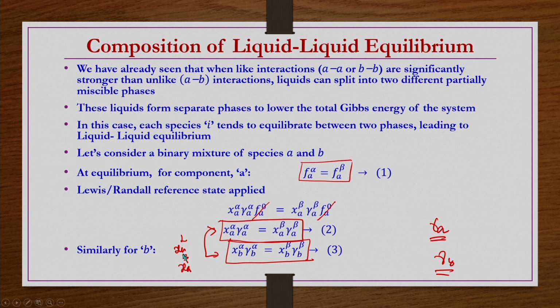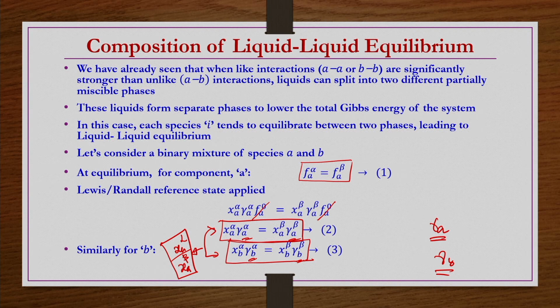If xA alpha is known, then xB alpha is also known, because 1 minus xA alpha is nothing but xB alpha. Similarly, if xA beta is known, then xB beta is also known, because xB beta is 1 minus xA beta. So, if you have the information about gamma A alpha, gamma B alpha, gamma A beta, gamma B beta, then you can solve to get the equilibrium composition.